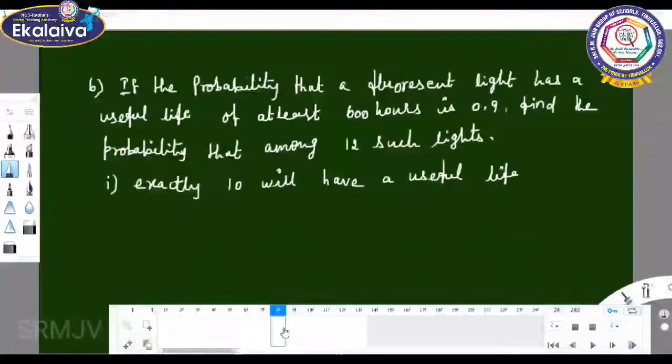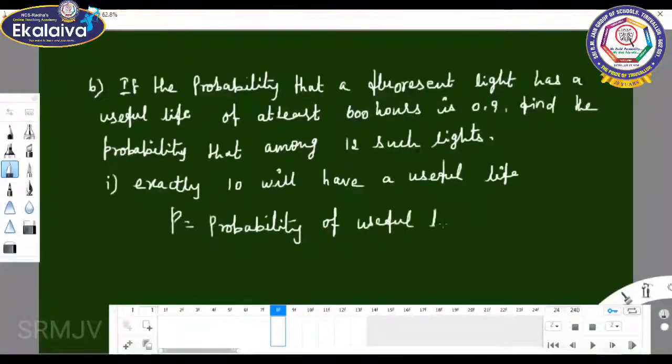So here, given P equal to the probability of useful life, and n equal to what they have given? 12 such lights, so n equals 12.